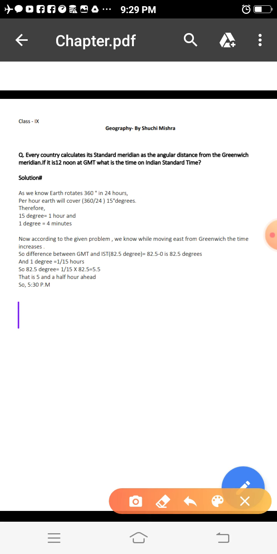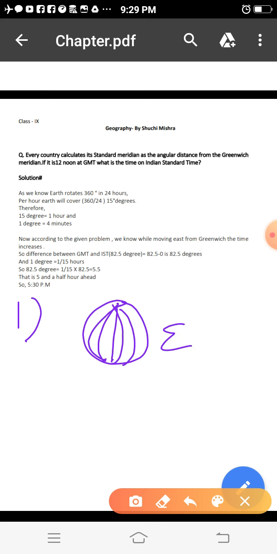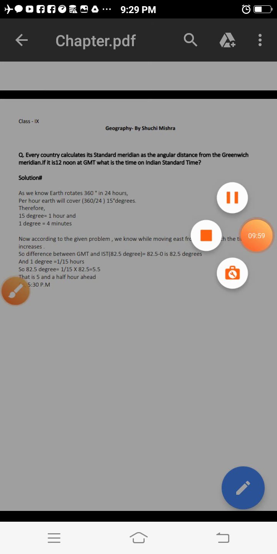First thing is that, suppose this is your earth, and I am making longitudes over here. As you go towards east, it would be +4 at every longitude, and if towards west, then you will have -4.